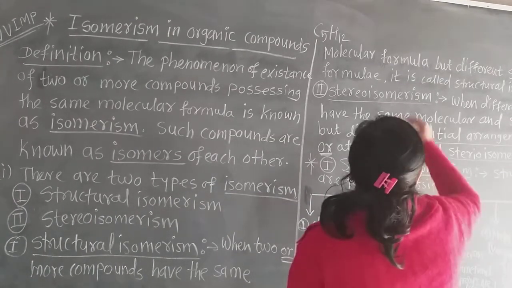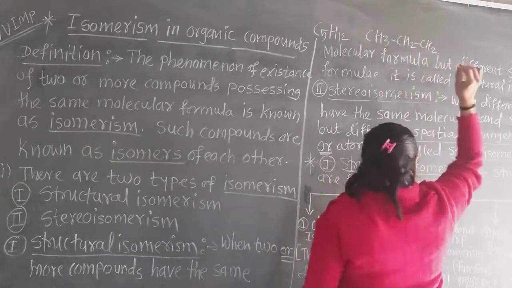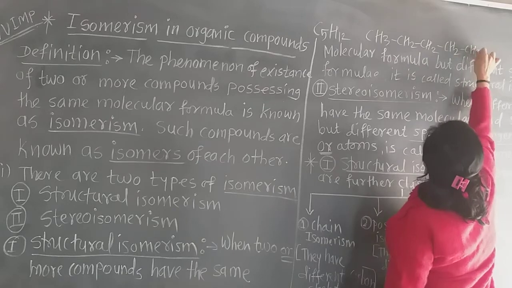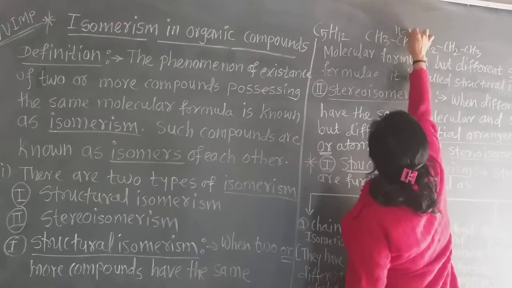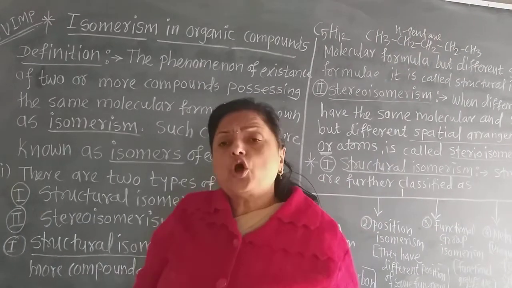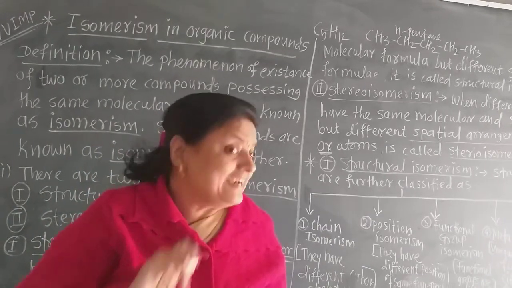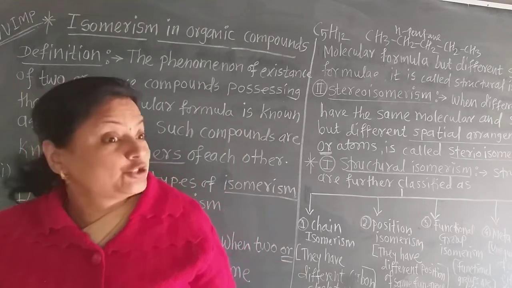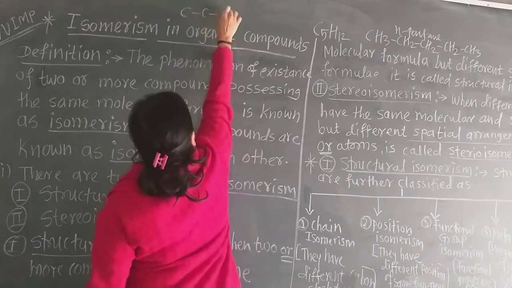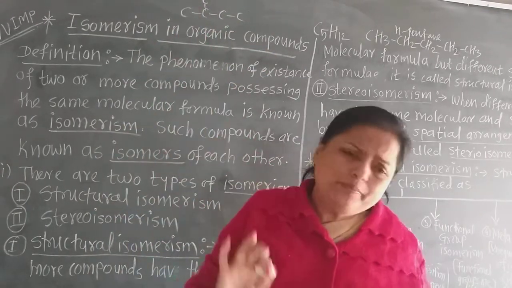Now see how the structures are drawn. This is the straight chain carbon structure of the pentane. These are the 4 and this is the 5th. This is the n-pentane, normal pentane. Again, if we draw the 4 carbon atoms in a straight chain and the 5th carbon we join at the 2nd carbon, there is the formation of isopentane. How is that? Now see, if we draw the 4 carbon atoms in a straight chain and join one at the 2nd, above side or below side, same.